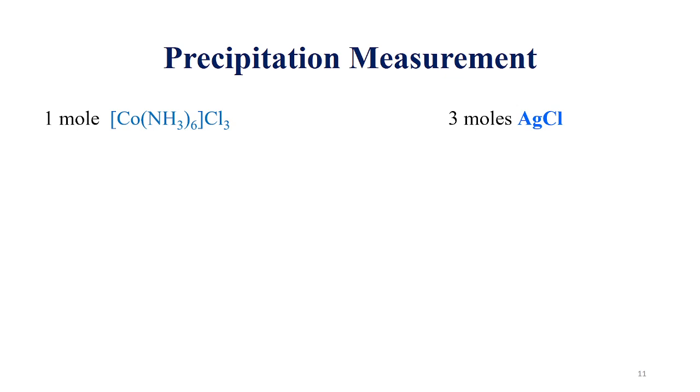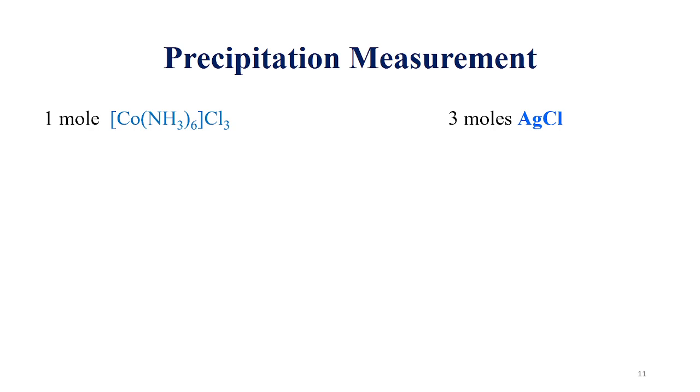In the previous experiment we just took one molecule, but here we are taking 1 mole of that specific complex. If 1 mole of this complex is taken, then we will get 3 moles of silver chloride, because in 1 mole of the complex there are three chloride ions present. So the three chloride ions will react with the silver nitrate solution, because the silver nitrate solution is present in excess.